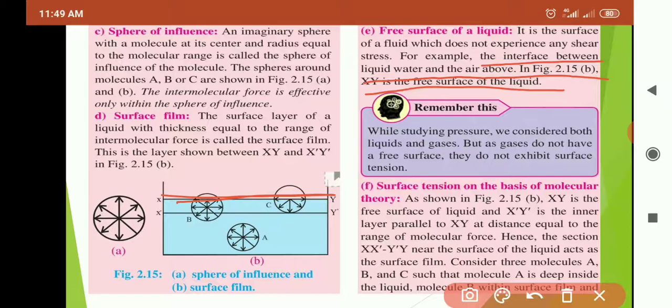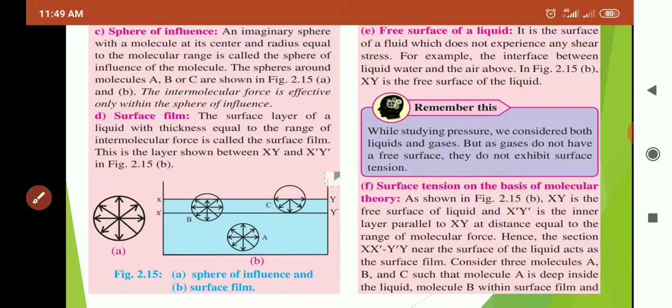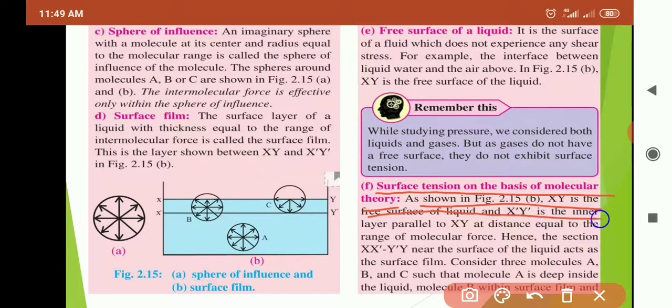Okay. Next point, which is responsible for surface tension, is surface tension on the basis of molecular theory. As shown in figure 2.15b, XY is the free surface of the liquid and X dash Y dash is the inner layer parallel to XY at a distance equal to the range of molecular force.